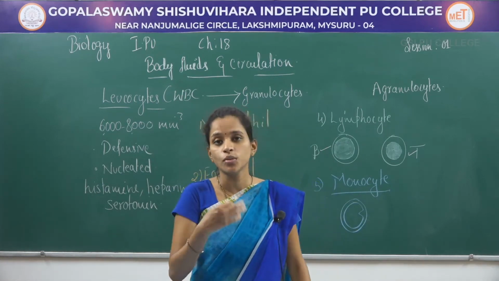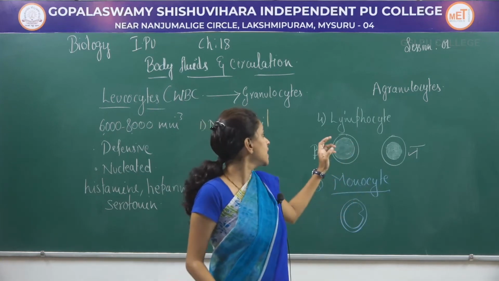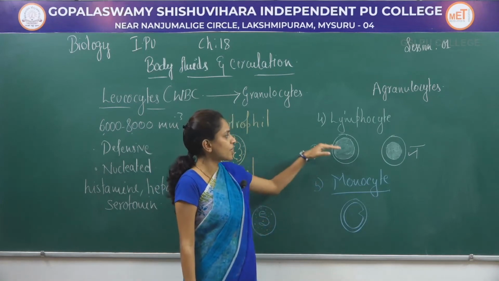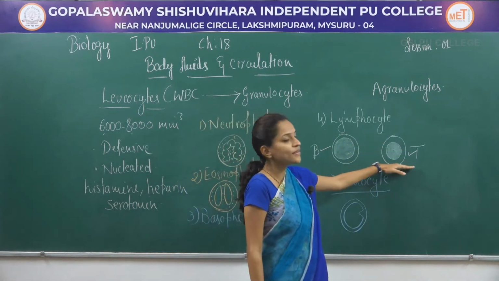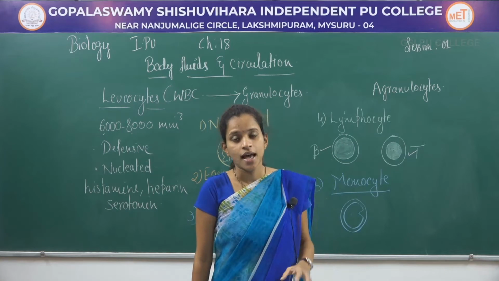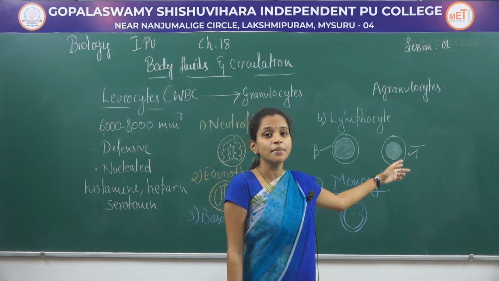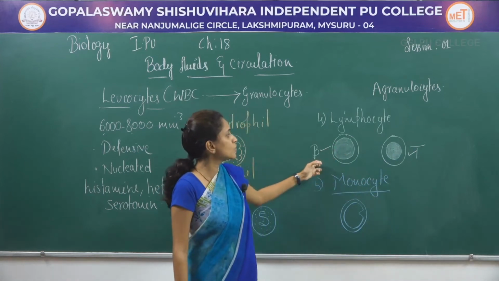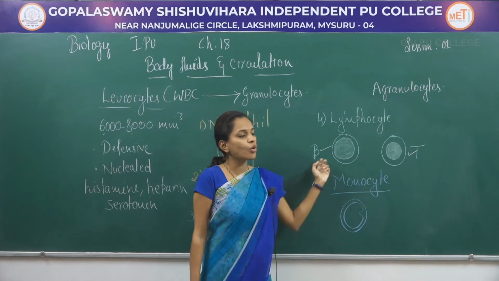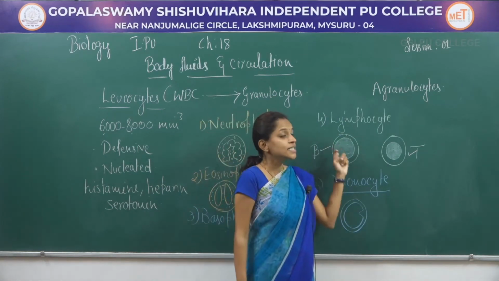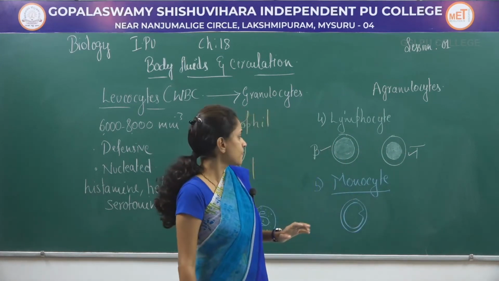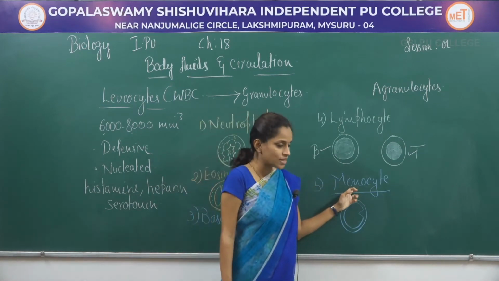ಹೇಗೆ RBC cells bone marrow ಇಂದ produce ಆಗುತ್ತೆ, ಅದೇ ತರ these lymphocytes are also, that is especially B lymphocytes are also produced from the bone marrow. Whereas T lymphocyte, this is produced from one more organ which is called thymus. As they are produced from thymus, they are named T lymphocyte. As this is produced from bone marrow, this is termed B lymphocyte. So if you observe both of the lymphocytes, you can see that they have a circular nucleus and the cytoplasm is without any granules. Next, last one will be the monocyte.